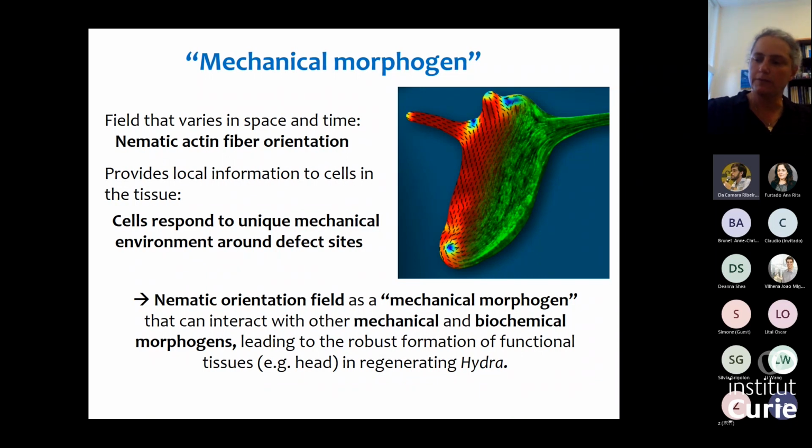So we have a question from a remote attendee, Camilo Andino. He said, thanks again for this really amazing talk. I was wondering, when you cut out a piece of the tissue and it regenerates, it must also regenerate the different cell types, muscle, neurons. Do you know about the temporal and spatial correlations of the nematic fields and the regeneration of the different cell types?